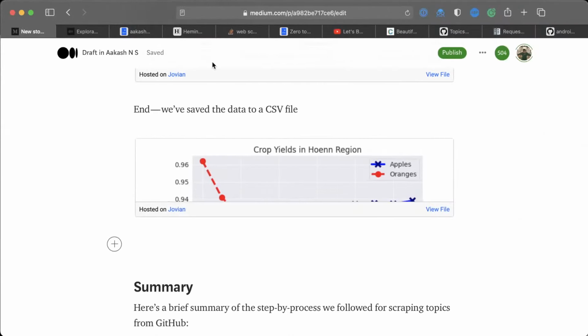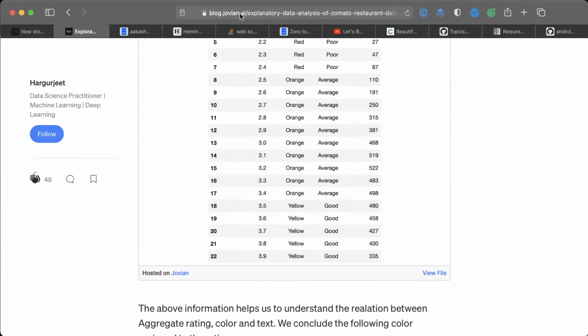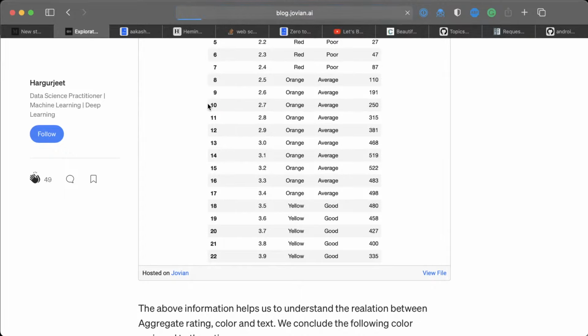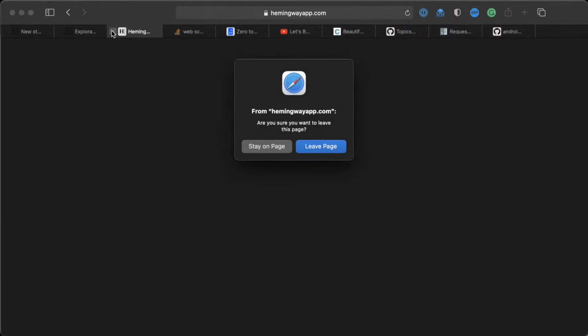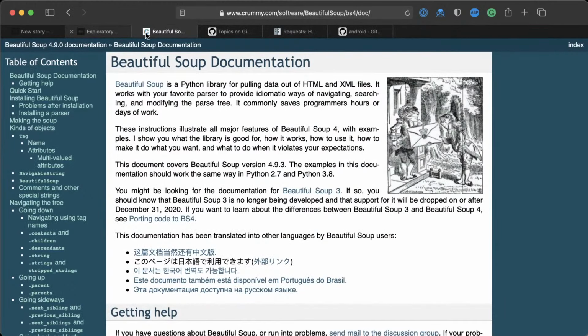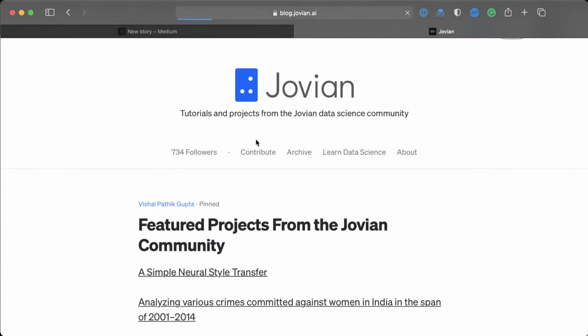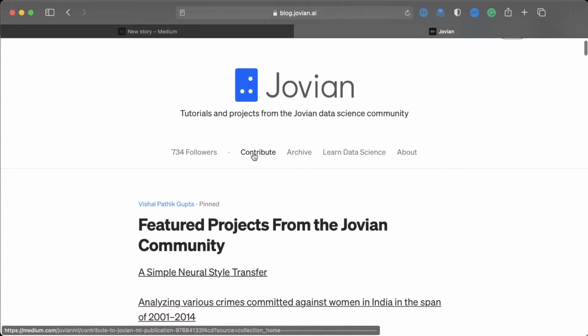If you submit to Jovian, I just want to tell you a little bit about the contribution process. The first time you will have to write to us. So if you go to blog.jovian.ai, you will see a contribute link here, and you can read the contribute link to understand how you can contribute to the Jovian blog.